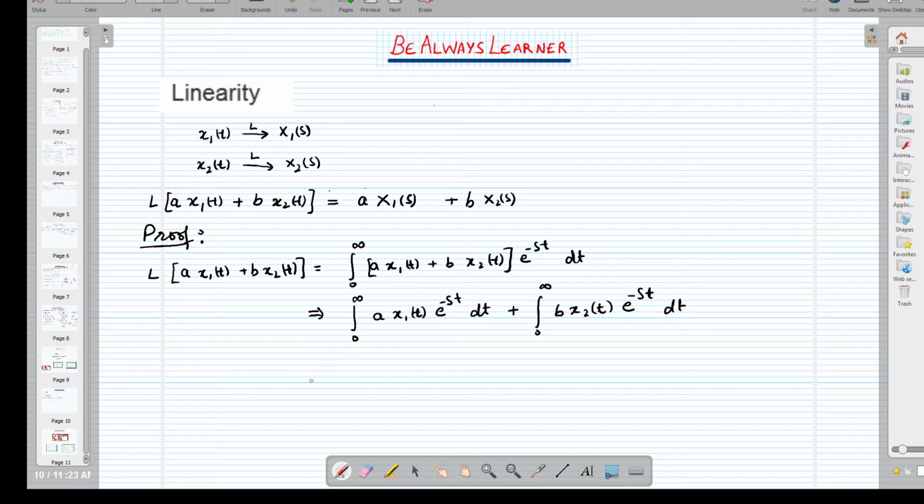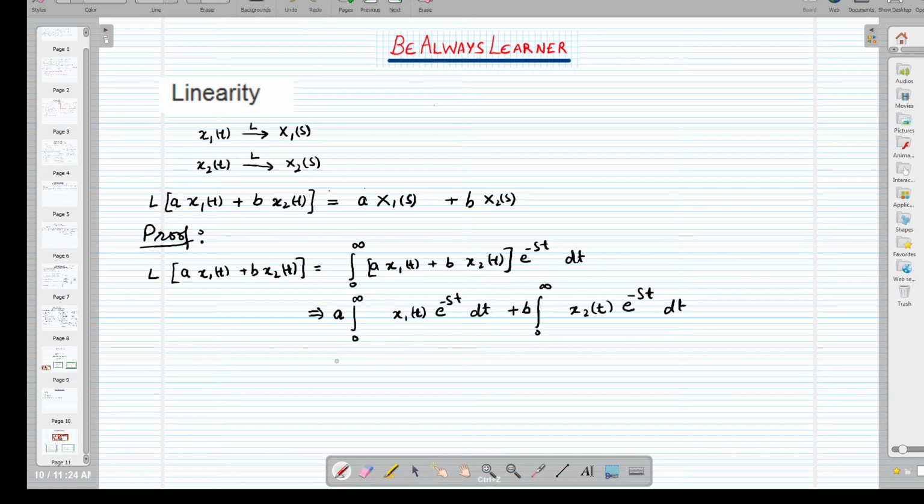So, here because this a is constant, so we can take this a outside the bracket, and this also b is a constant, so we can write outside the integral. Now, by definition, this integral term is nothing but the Laplace transform of x1 and x2, right?